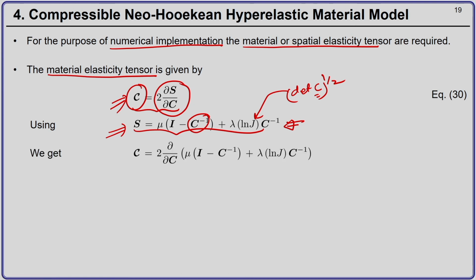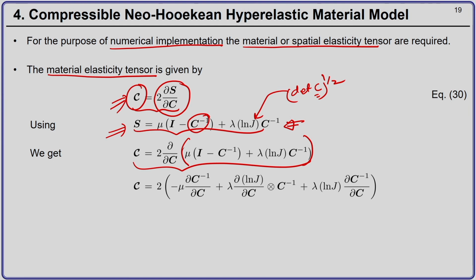Okay. So, if we substitute, this is what we are going to get. Okay. So, this is what is your S. If I open up the bracket, I get twice of minus. So, the first term is independent of C. So, that does not contribute. The second term gives you minus mu del C inverse by del C plus the third term.